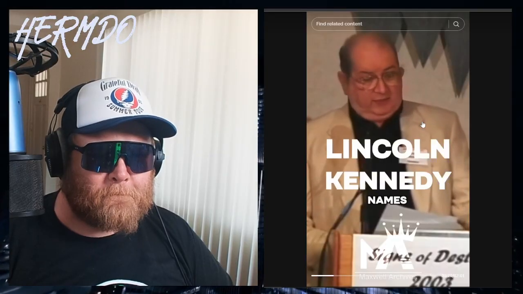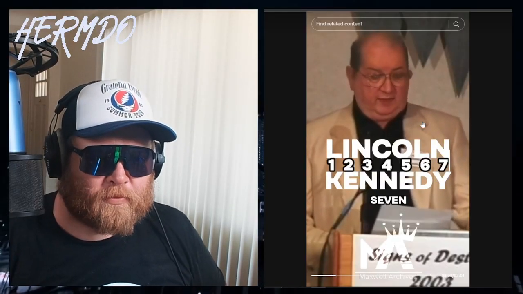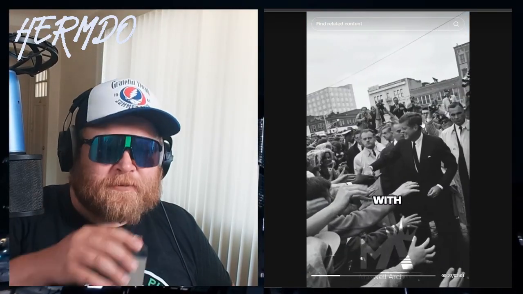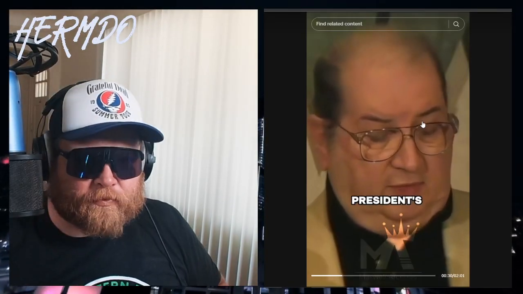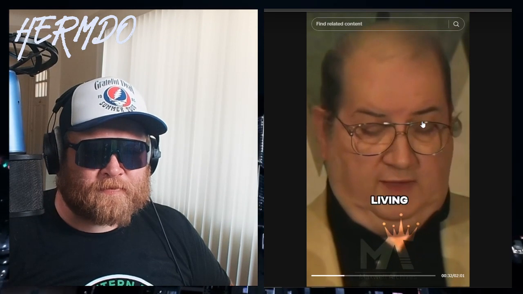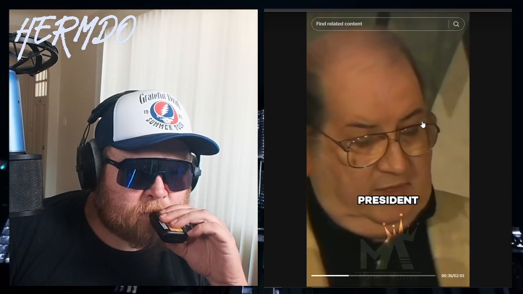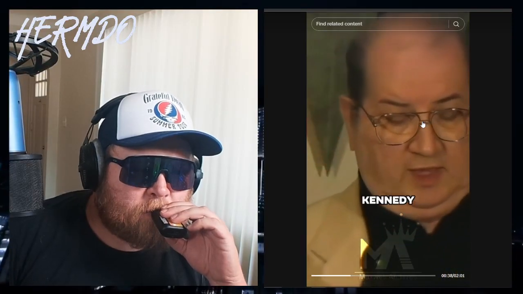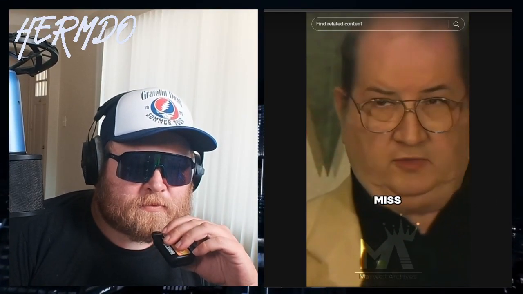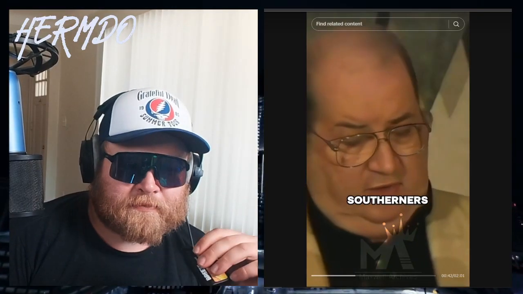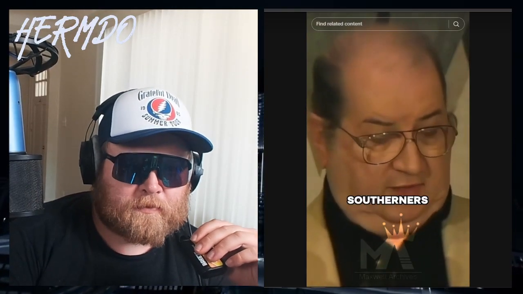But let's get more into this. 1960. The names Lincoln and Kennedy both contain 7 letters. Both presidents were particularly concerned with civil rights. Both of the presidents' wives lost children while living in the White House. Both presidents were shot on a Friday in the head. President Lincoln's secretary was named Miss Kennedy. Kennedy's secretary was named Miss Lincoln. Right. Both were assassinated by, I thought it was the chief of staff. That's my bad. Southerners. Both were succeeded by Southerners.